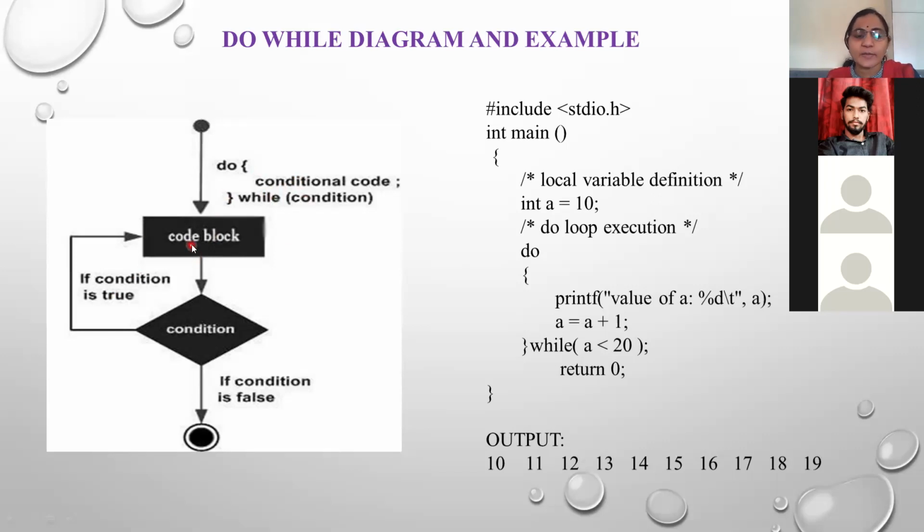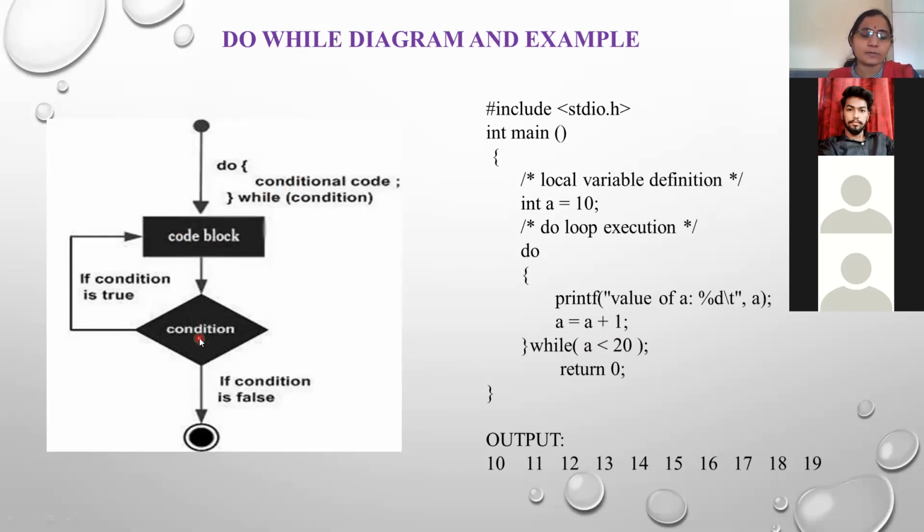These are the processing statements, that's why these are included in this rectangle. So in do while, see here, this test condition is placed at the bottom of the loop, and that's why here the condition is placed after the code block. Here the condition becomes tested.